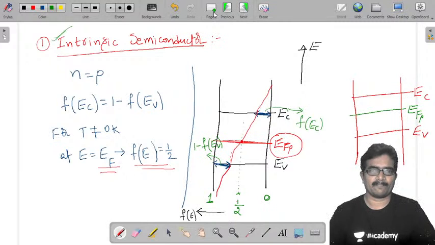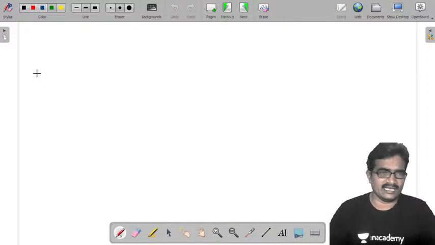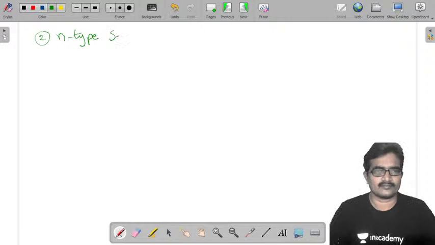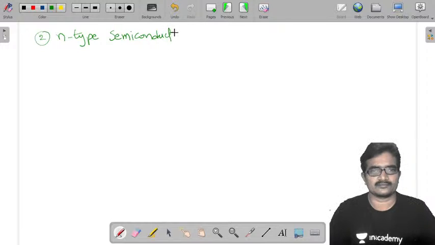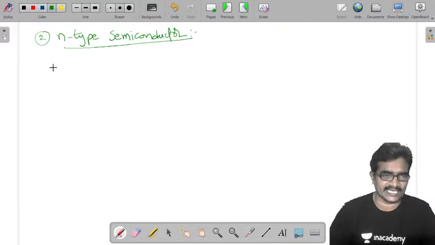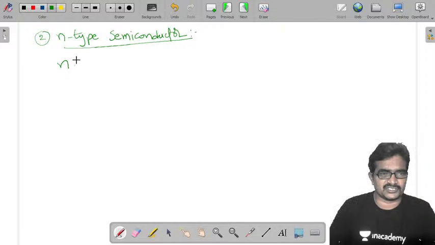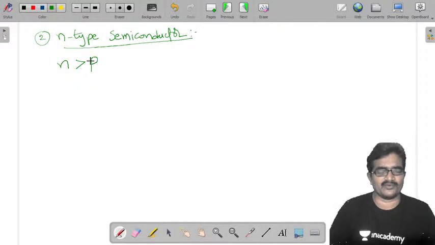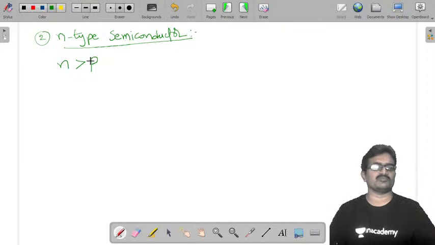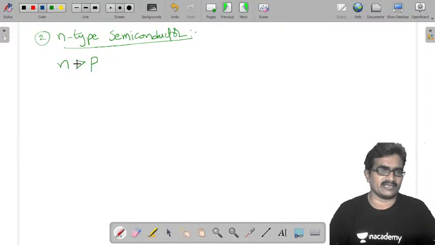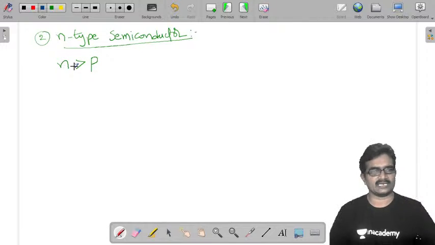Next I am going to take the n-type semiconductor. The second one is the n-type semiconductor. In an n-type semiconductor, electron concentration is more compared to hole concentration. If you want to say it strictly, electron concentration is much more. From a regular practical point of view, electron concentration is much more compared to hole concentration.